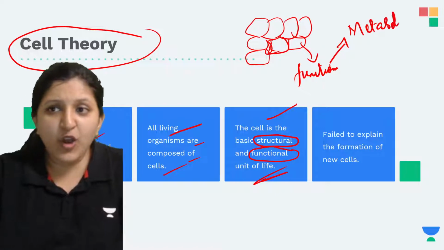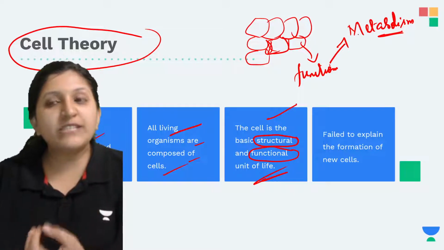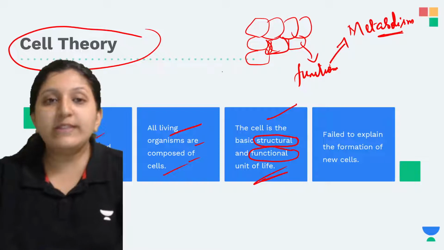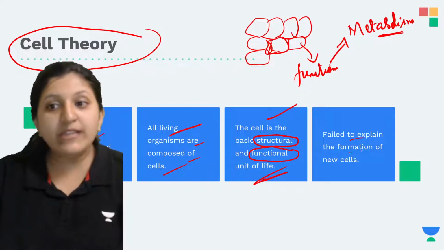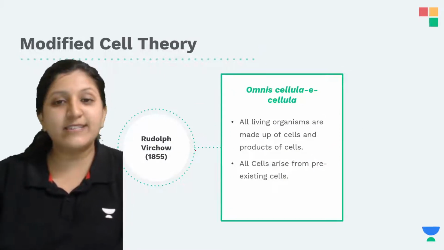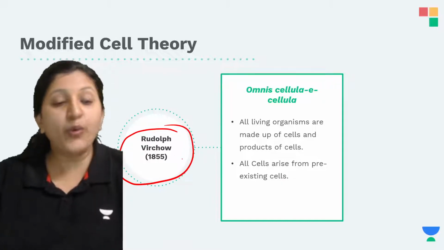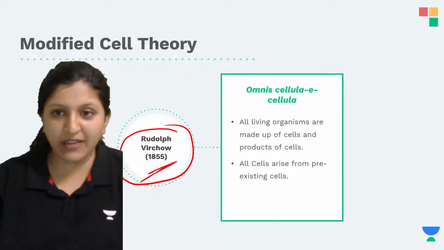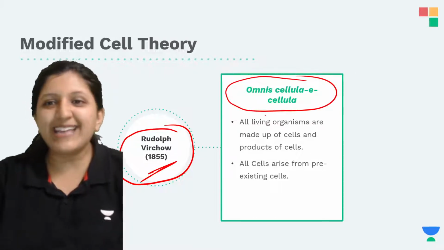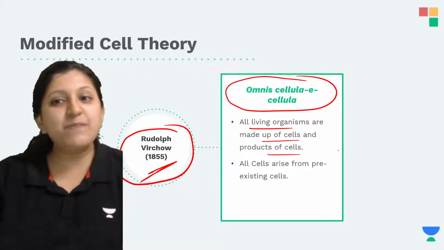Okay, so there are a lot of metabolic activities happening. All the metabolic activities occur within the cells themselves. Now, the cell theory failed to explain the formation of a new cell. That is when a new scientist called Rudolf Virchow, in the year 1855, said "omnis cellula e cellula." The meaning is that all living organisms are made up of cells and products of cells.